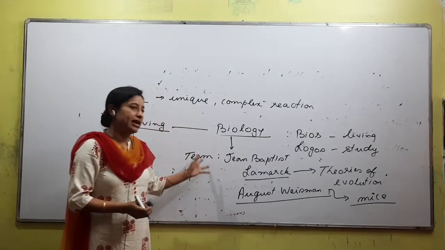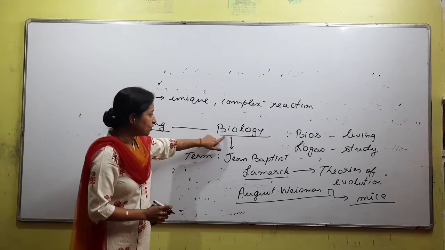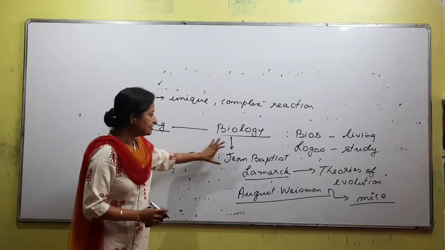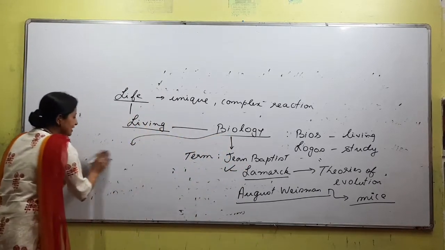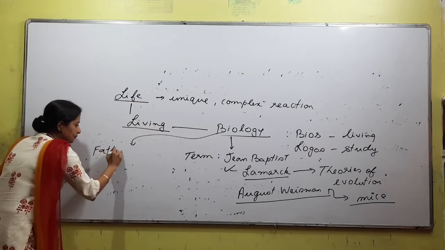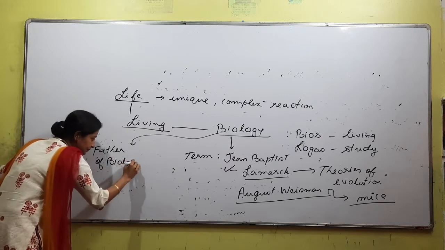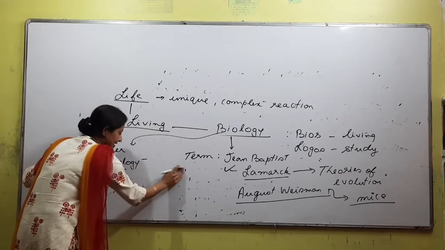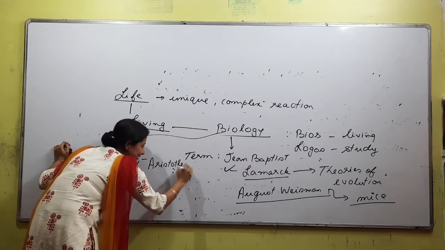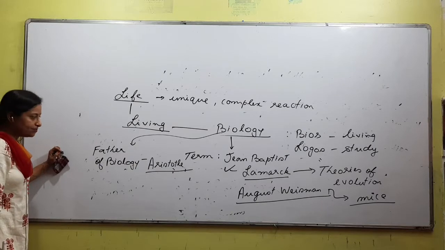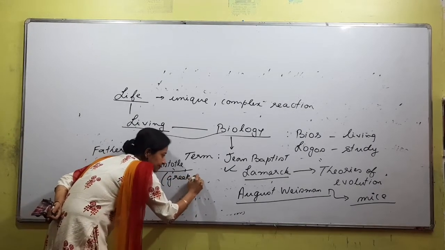This is some extra points from entrance point of view that you have to remember. Coming back to the topic again, we were talking about the term biology, and the scientist you have to remember. Next we come to a word called father of biology. Any idea? Exactly, you are correct, Aristotle. Aristotle is considered to be the father of biology. Aristotle was a Greek naturalist.